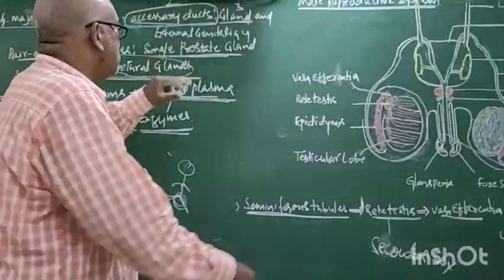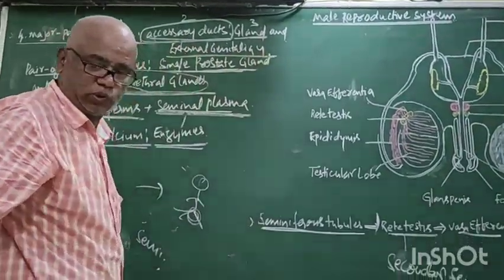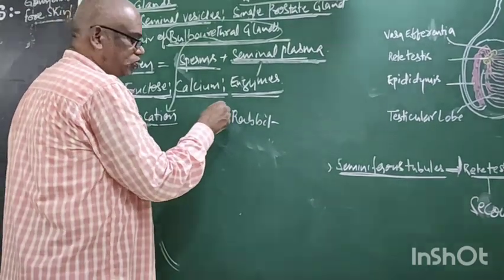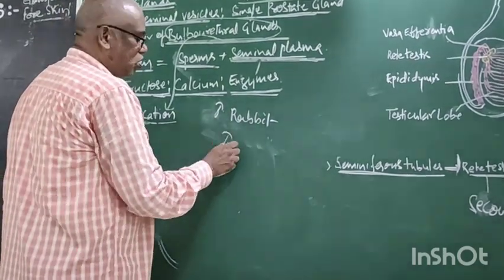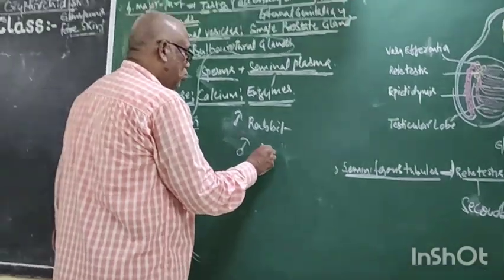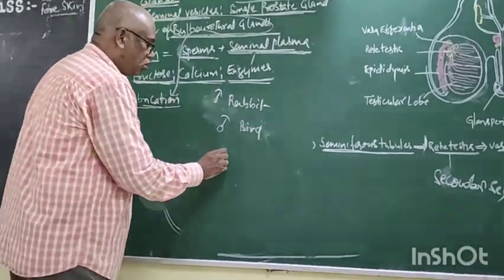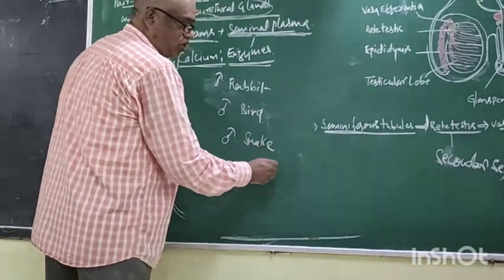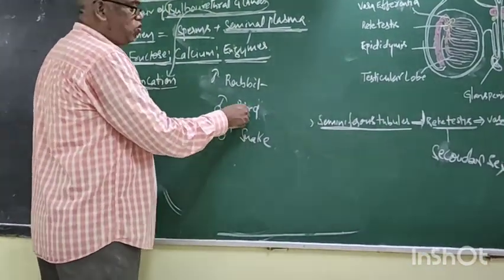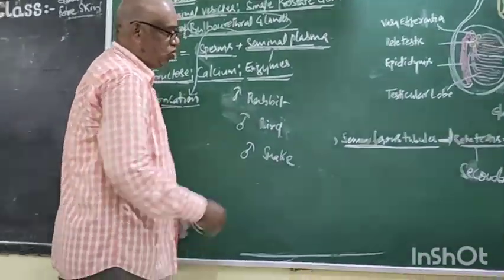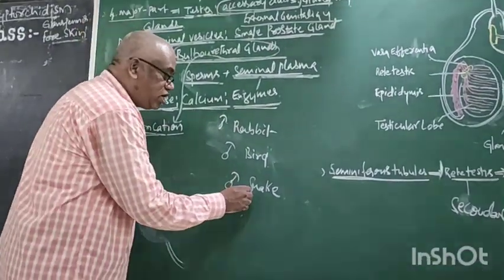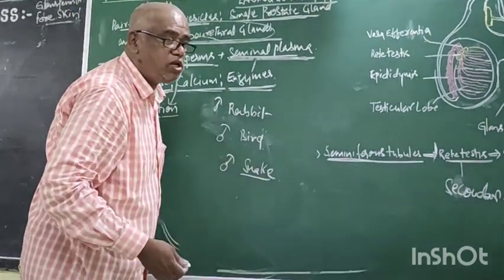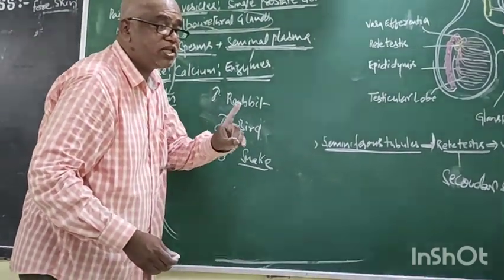Now come on, what is external genitalia? Male body. Reptiles, what is the sex? Male. Why is it male? Why am I male and why is she female? That is the presence of sex hormone.